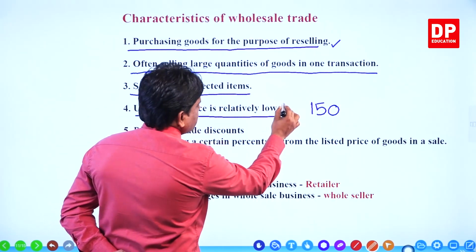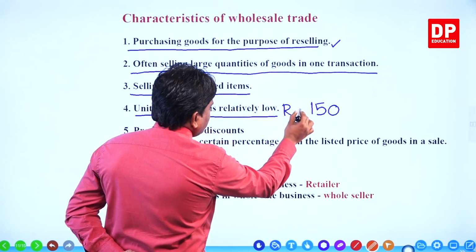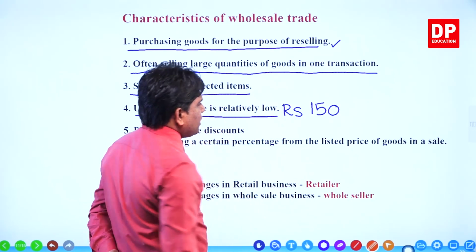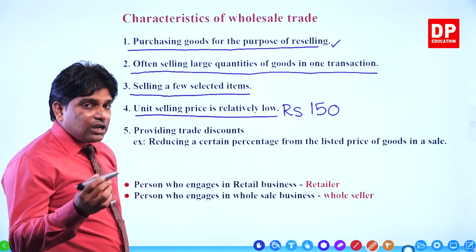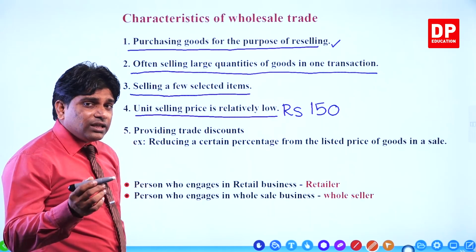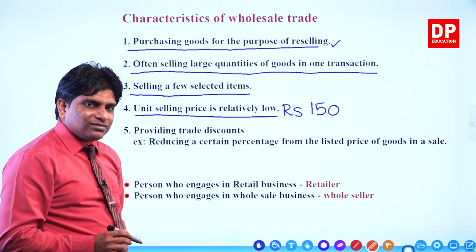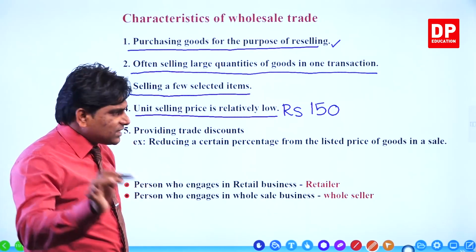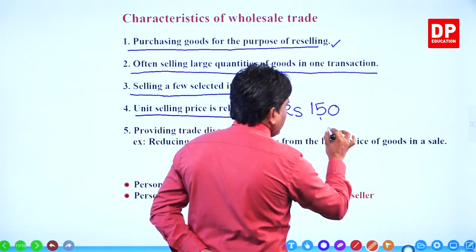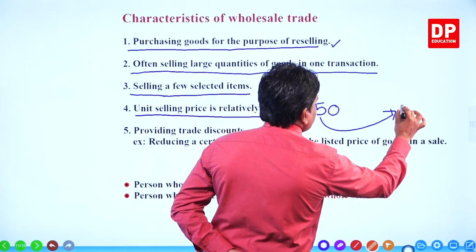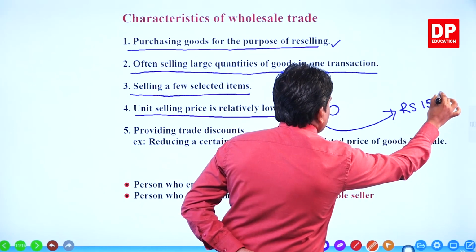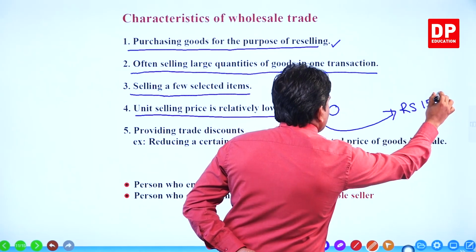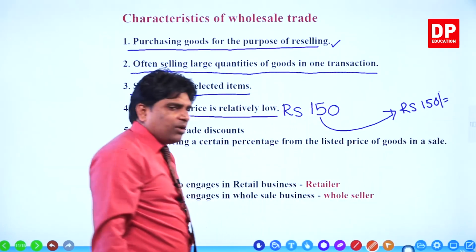150 rupees. Right? This is the selling price of the wholesaler. Now, you think you are the retail businessman. Do you sell the same product to the customers again at the same price of 150 rupees? No. You keep a certain amount of profit margin.